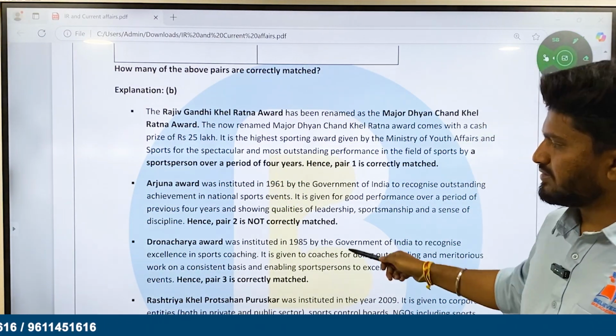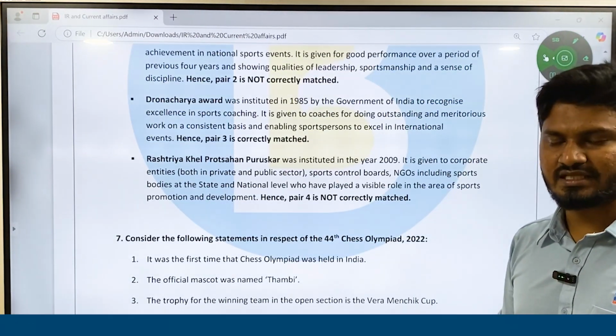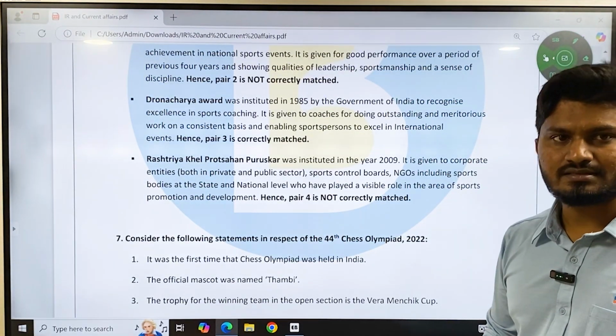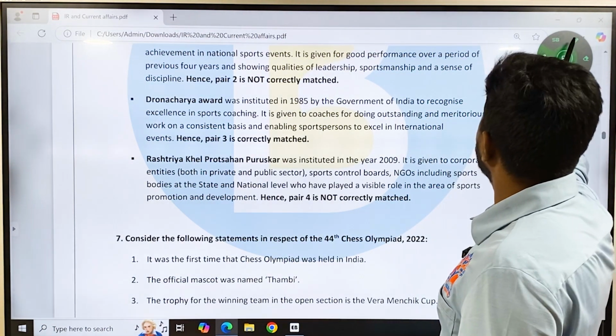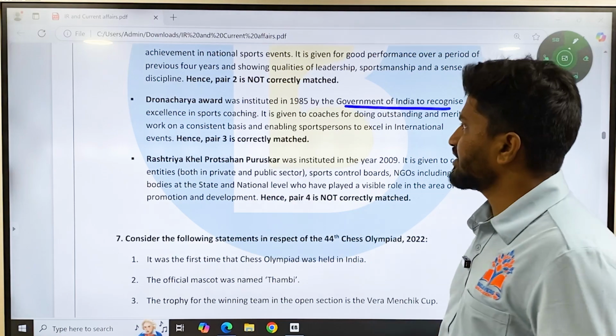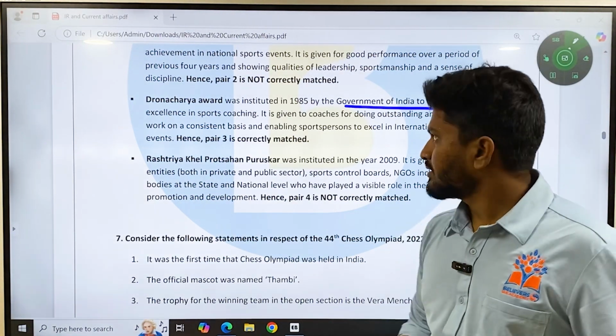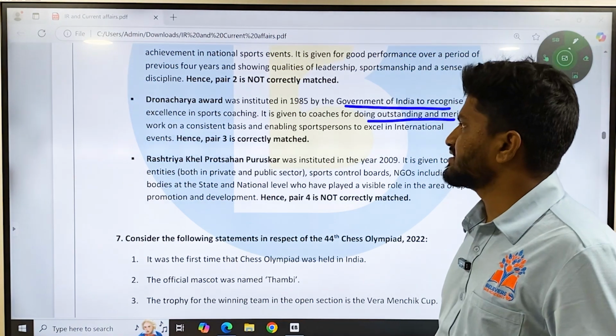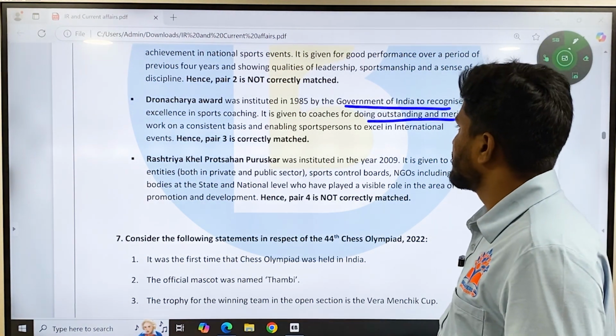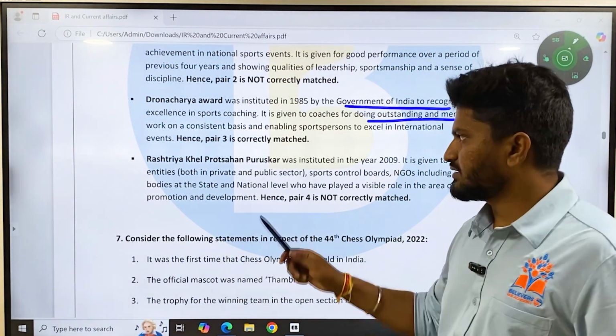Then the Dronacharya Award. As the name itself says, Dronacharya is the guru of Ekalavya, Arjuna, etc. It was instituted in 1985 by the Government of India to recognize excellence in sports coaching. It is given to coaches for outstanding and meritorious work on a consistent basis, enabling sports persons to excel in international events. So statement 3 is also correct.